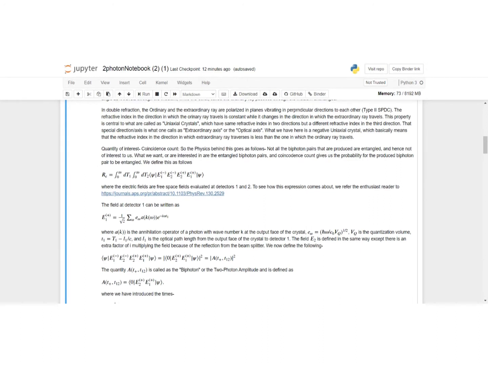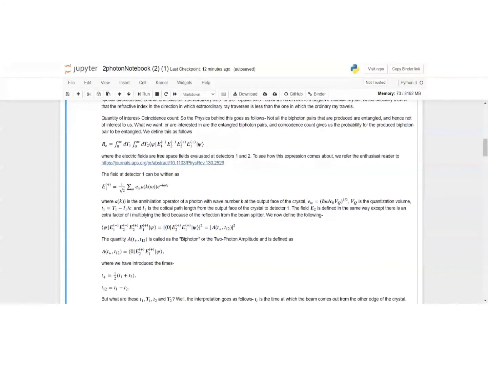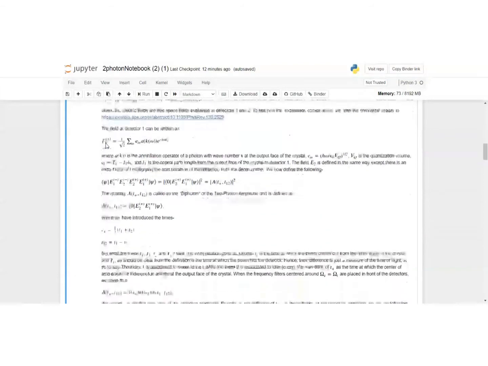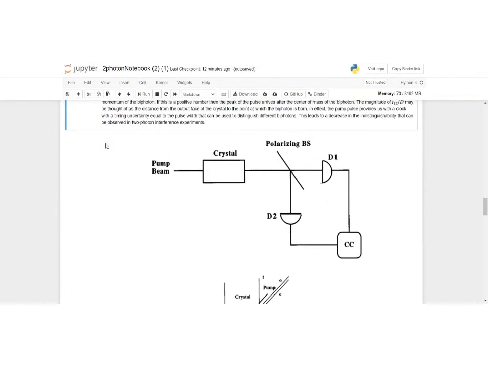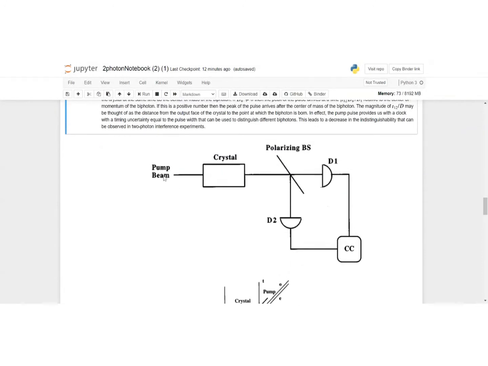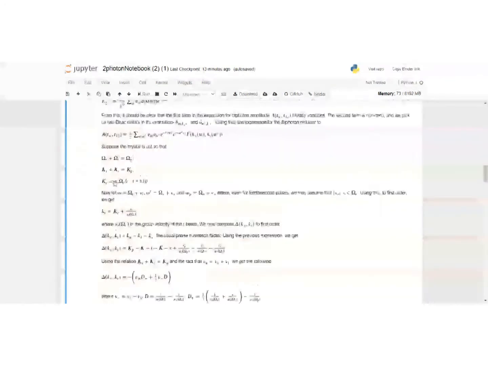The central quantity of interest to us over here. Before I talk about this, let me tell you briefly about the setup of the experiment. This is the pump beam through which the initial photons are being fired. This is the crystal where all the game is happening. It's basically down converting the photons, producing the biphoton pairs. Then there's this beam splitter and the detectors. This is a rough setup. A detailed setup will be provided later, but for now, this should suffice.